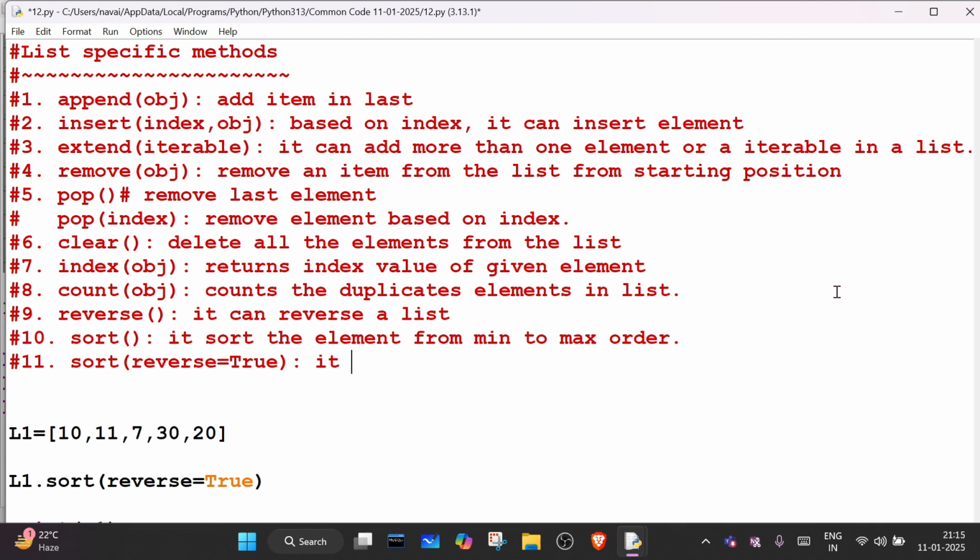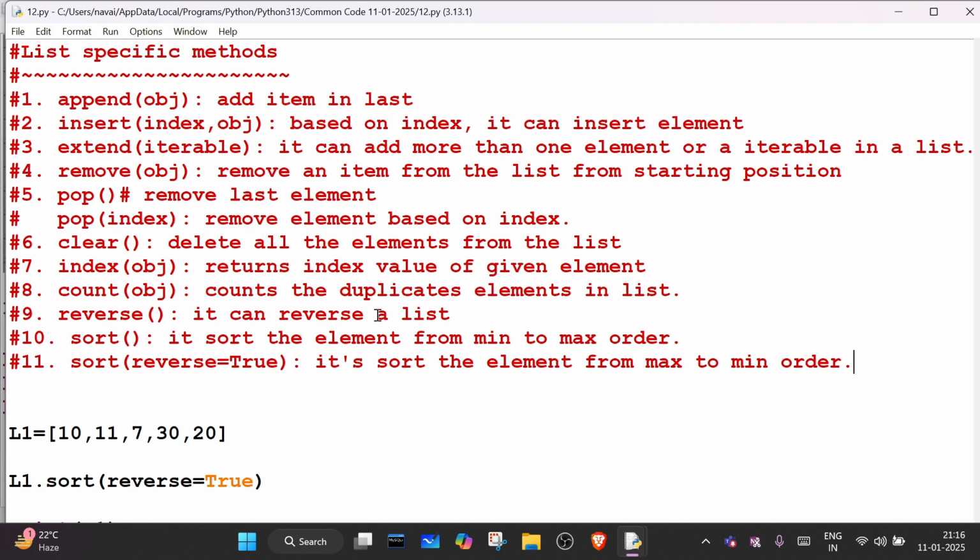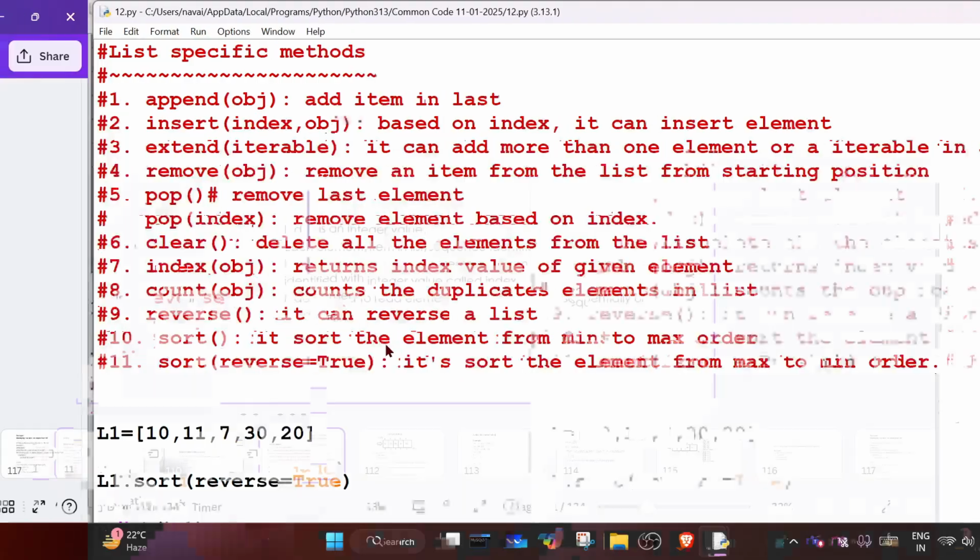It sorts the elements from maximum to minimum order. Understood everyone about these functions? Yes, sir. Understood. Okay. Can we move to the next topic now?